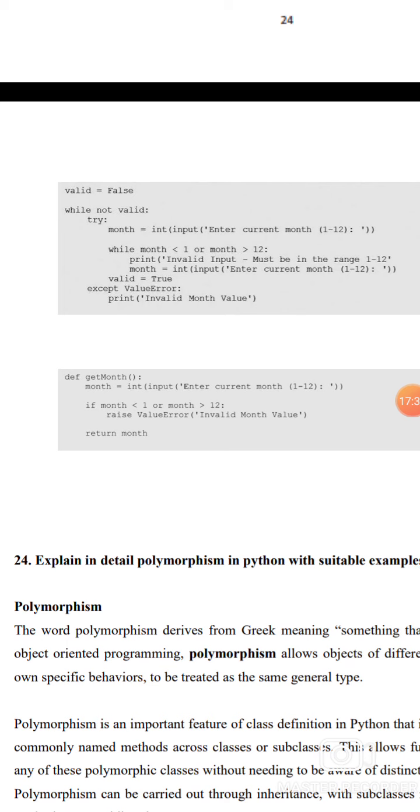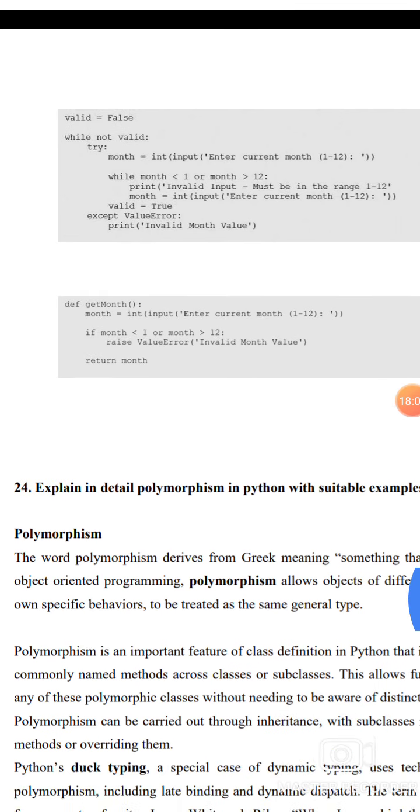The exception handling and the user input program. Valid equal to false. While not valid: try: month equal to int of input, enter the current month 1 to 12. While month less than 1 or month greater than 12: print invalid input, must be in the range 1 to 12. Month equal to int of input, enter current month 1 to 12.